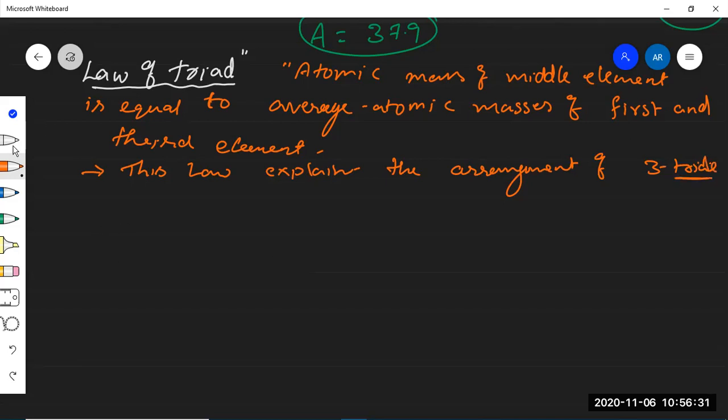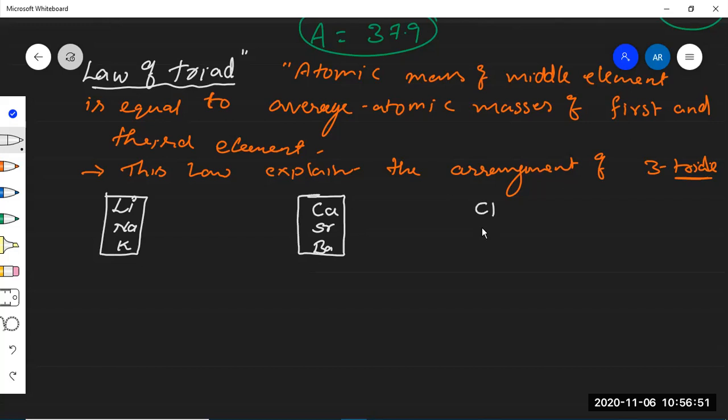What are the three triads? One is the sodium family: lithium, sodium, potassium. This is one triad. The next, second triad explained by Dobereiner is calcium, strontium, barium. And chlorine, bromine, iodine is the third triad explained by Dobereiner.